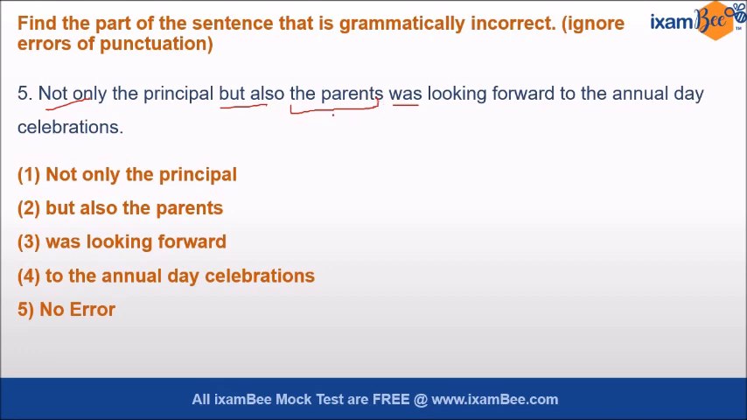So the closer subject is what? The parents. This is plural. So here the verb should also be plural and it should be were. So option number 3 contains the error. Here was should be replaced by were.